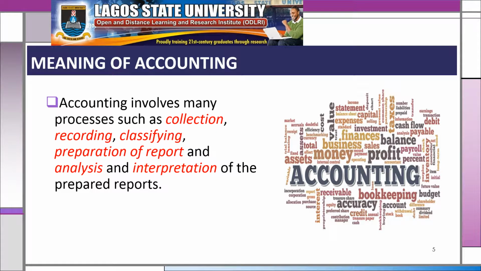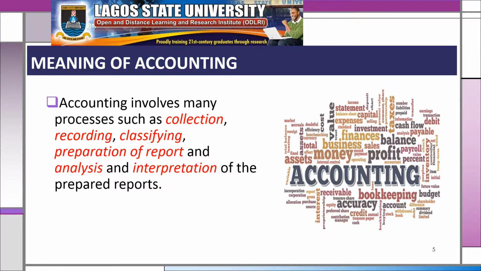In that financial position, you see by the side there what we have: assets. In a subsequent lecture, we'll describe what we mean by asset. You see income statement components. You see what we call statement of income. Expenses is there. You see the issue of money that describes the monetary aspect of financial activities of an organization. Again, you see what we call profit. The accountant will see revenue generated by the business they have captured during their collection and recording, and expenses incurred by the business that they captured during data collection and recording. The net or the difference between the revenue and expenses is what is described as profit as stated there.